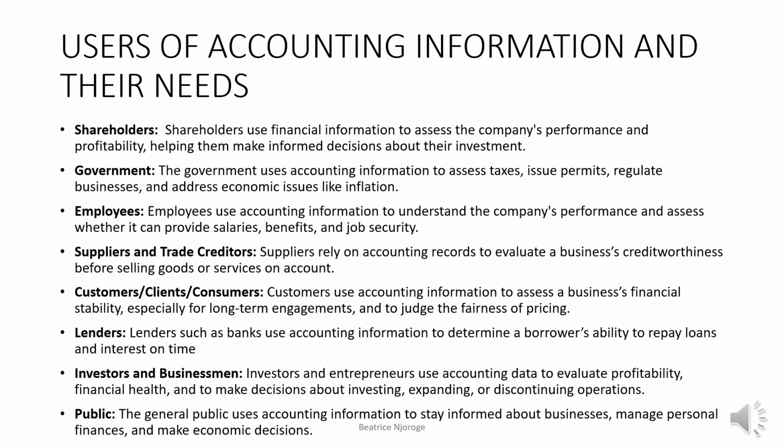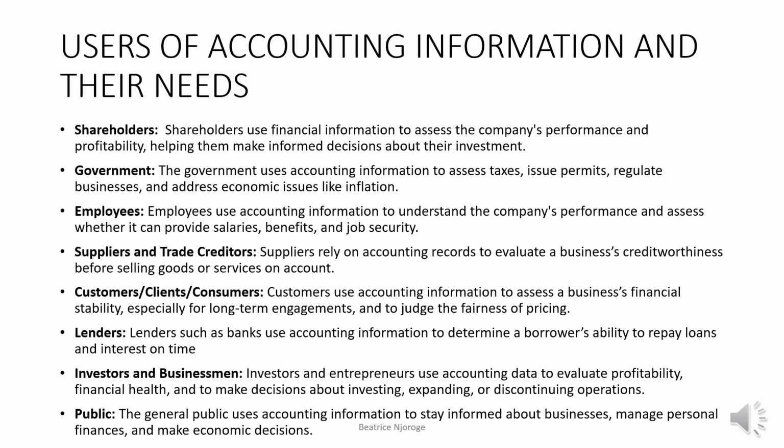Now, I want us to look at users of financial information and their needs. From the definition and from the interpreting part, we talked about users. So the question is, who are these users of accounting or financial information, and why are they interested in this accounting information? One of the users is the shareholders.